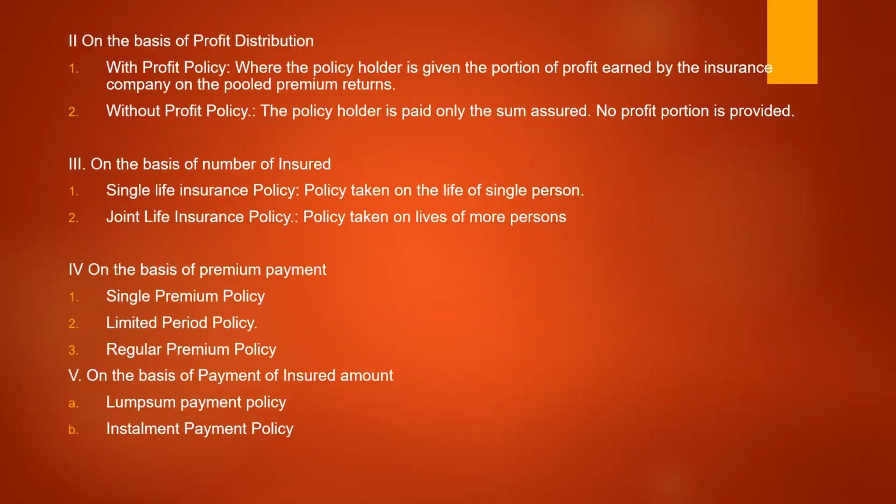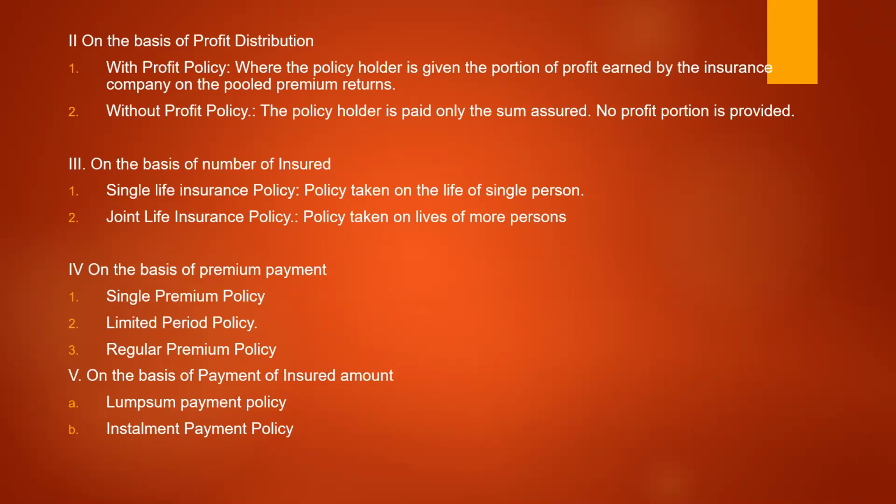Next one is on the basis of profit distribution. On the basis of profit distribution, there are certain kinds of policies which may be a term insurance policy or which may be an endowment policy, anything, but the nature is the profit distribution. Here, the insurance company gives a portion of the profit that is earned on the accumulated sum of that insurance policy, on the pooled risk of that particular insurance policy holders.